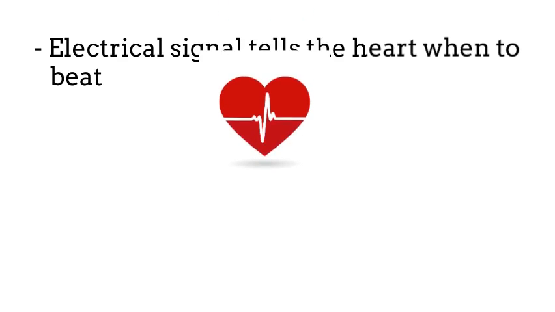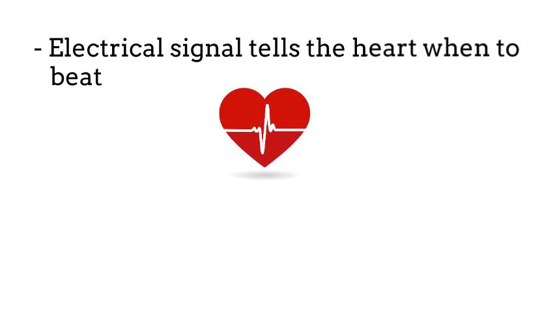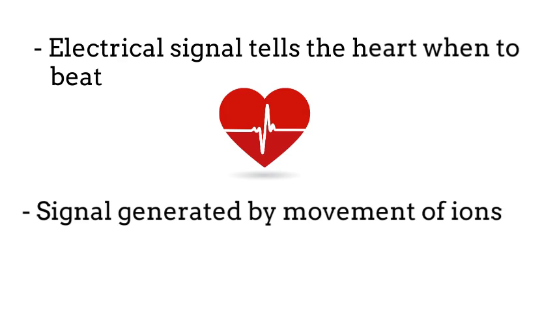To understand how this works, it's important to know that the heart generates an electrical signal to tell the atria and ventricles when to beat. This signal is caused by the movement of ions like sodium, potassium, and calcium in and out of the heart cells through different channels. So when high levels of alcohol decrease the channel's ability to move sodium, it changes the electrical activity of the heart, producing an arrhythmia.